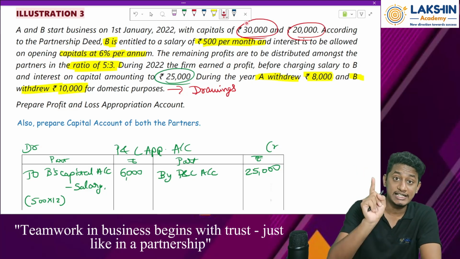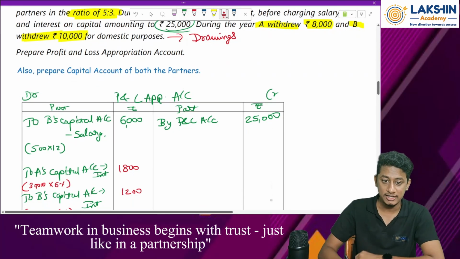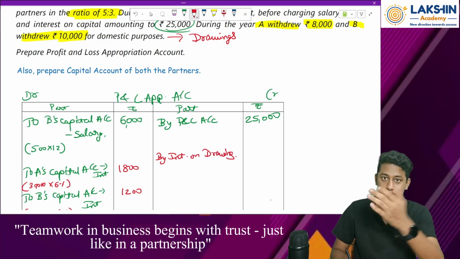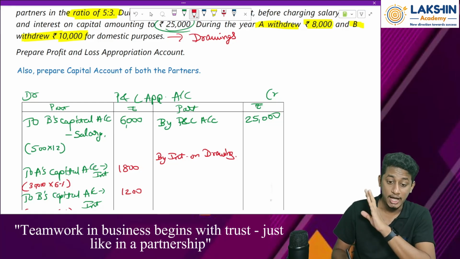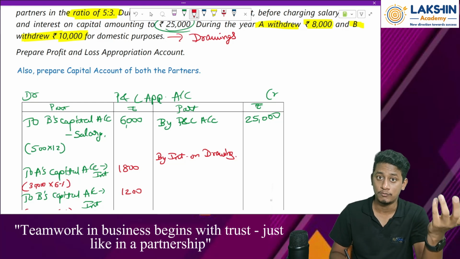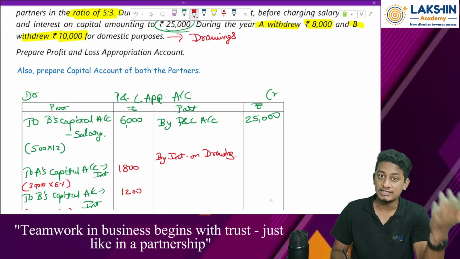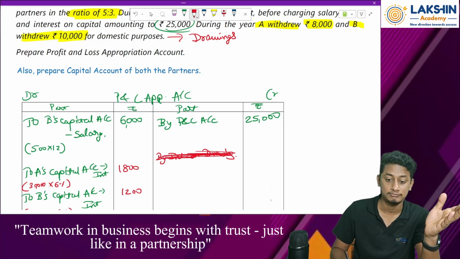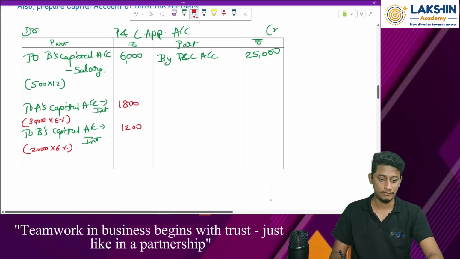But in case they had given us interest on drawings, in that case I would have mentioned it on the other hand, that is by interest on drawings of A and B, partners' capital accounts, A's account, B's account, whatever it might be. Depending on that, I will mention the drawings. But is the drawings interest given to us? No. Does the act mention anything about the interest if it is not mentioned in the partnership deed? No. Since nothing is given in the act, nothing is given in the partnership deed, I won't be taking any interest on drawings. Clear? Yes.